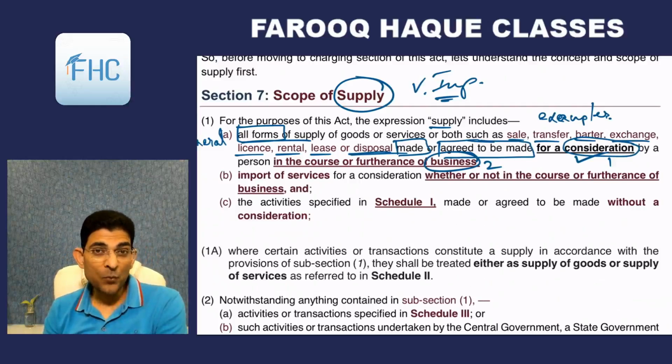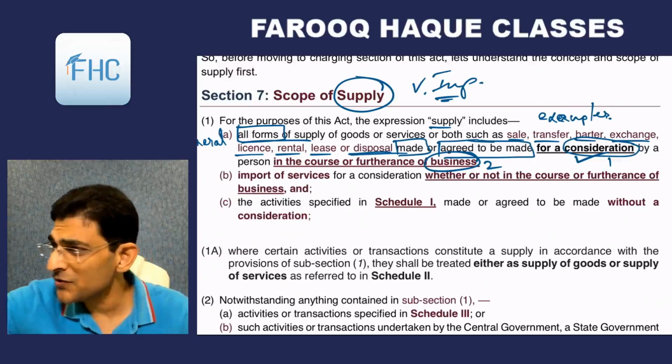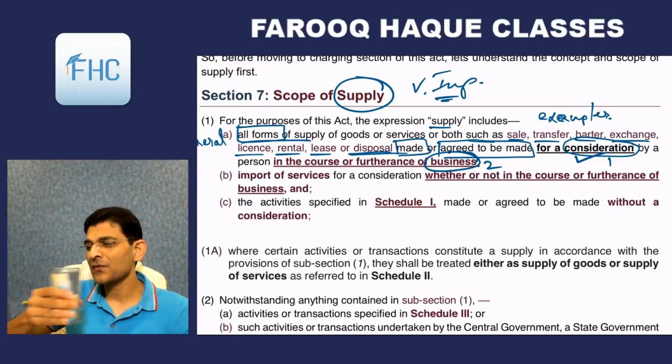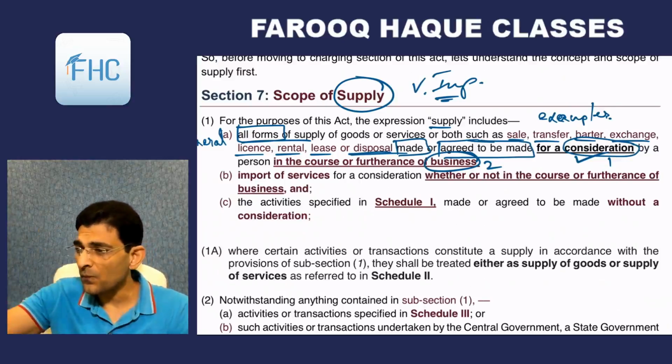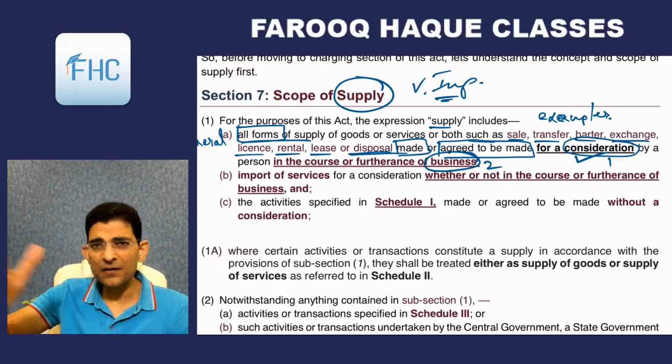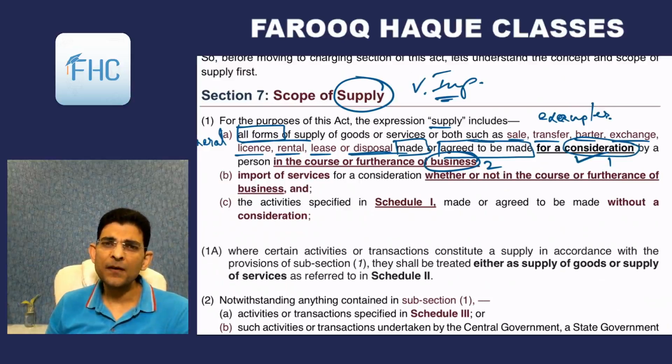Will GST be imposed on the sale of that old television from your house? No, of course not. Why? There is consideration, but it is not in the course of business. Are you a businessman? Do you have a business of buying and selling televisions? No. Right, so therefore there will be no GST.